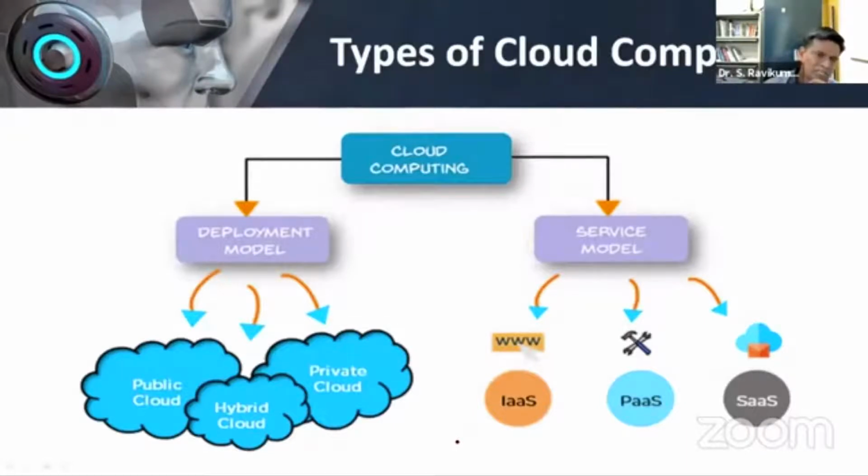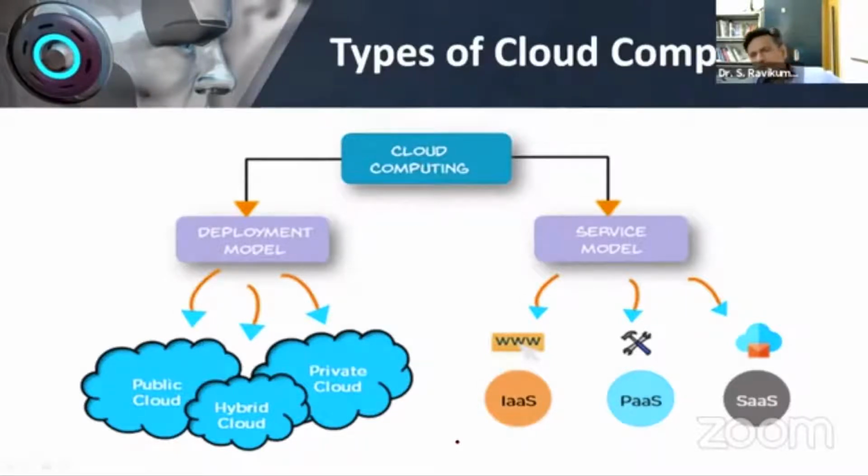The first one is public cloud. Public cloud means that the cloud setup is open for everyone. Anyone can go to that particular service provider and set up their own cloud. Okay, so that is the meaning of public cloud. Next is private cloud. Private cloud means the cloud setup is there, but it can be accessed only by a certain set of organizations or a certain set of individuals. So that is the meaning of private cloud. Only a few can access the cloud.